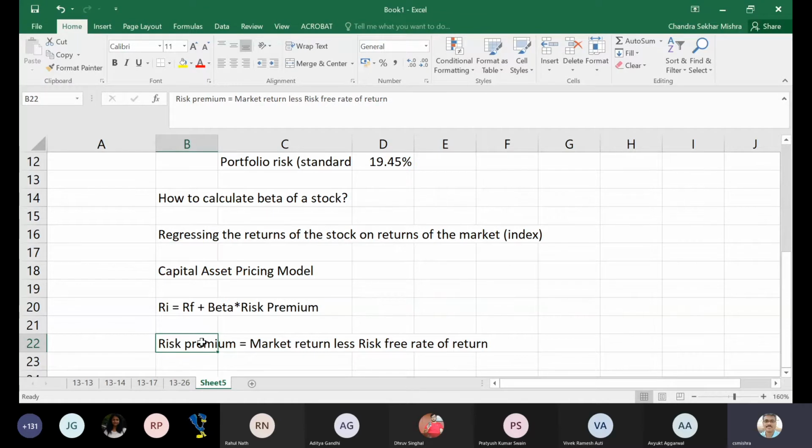Now my question is, how do you find the market rate of return? Anyone? What is the market rate of return from this point of view? How much should you take? Yes, Dhruv, you want to say something? Yes, anyone?